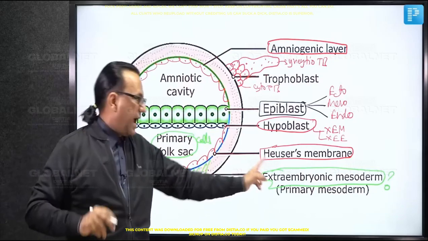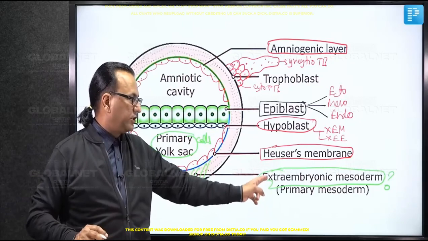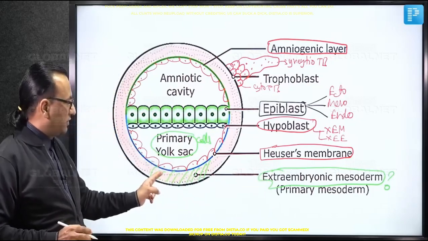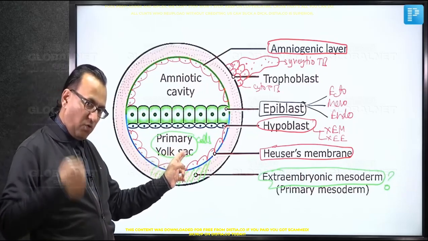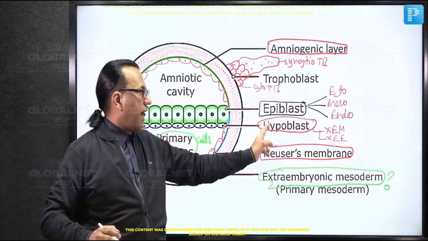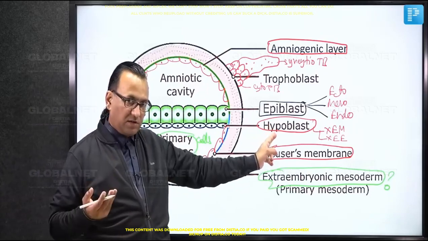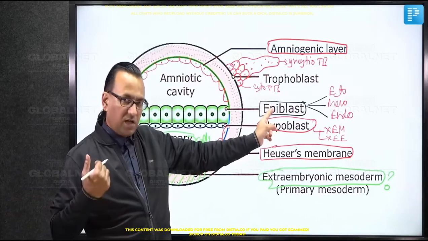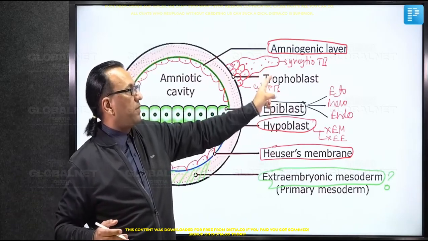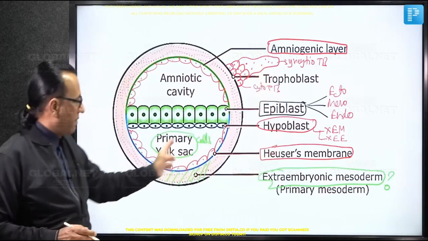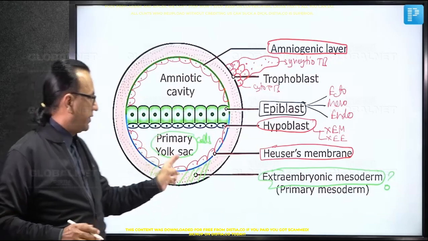The question is, extra embryonic mesoderm is derived from. Your answer is cells lining the primary yolk sac. And if that option is not there, then the older answer you can go for is hypoblast. And if that is not in the answer, then epiblast. And which is the oldest answer? The trophoblast. So the oldest answer is trophoblast, but the latest answer you should remember is cells lining the primary yolk sac.